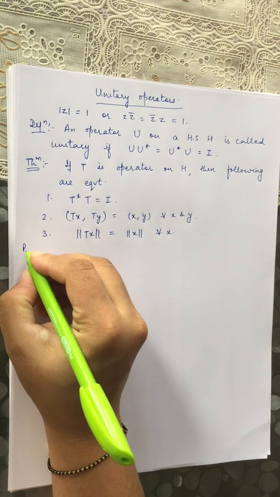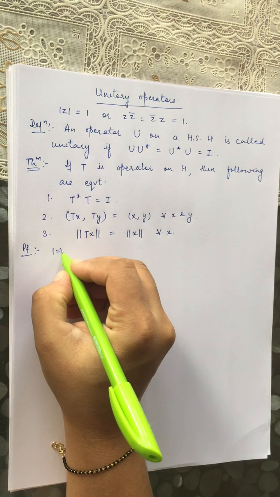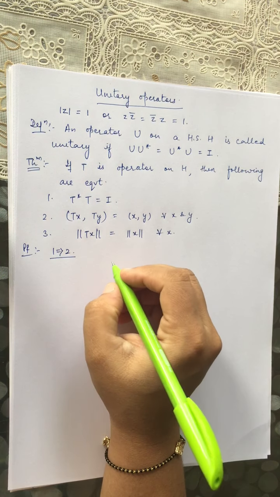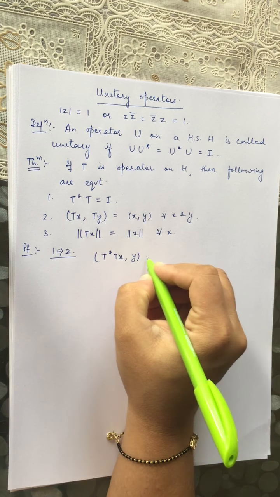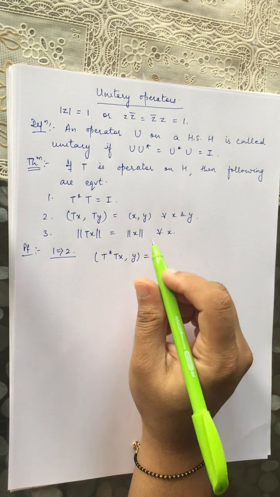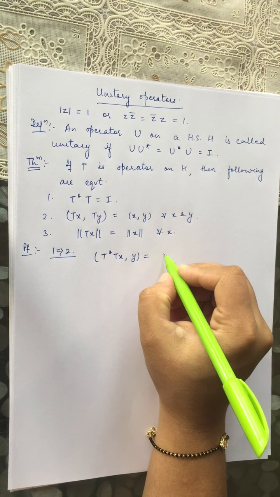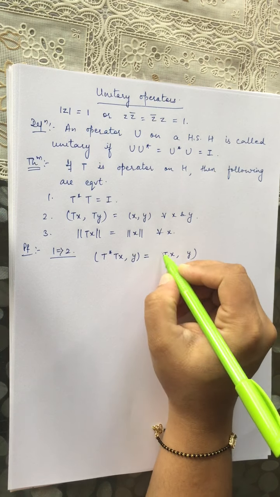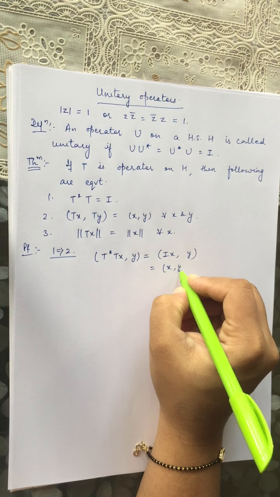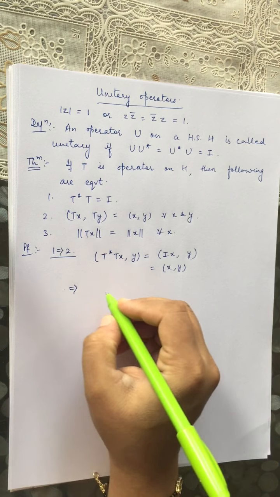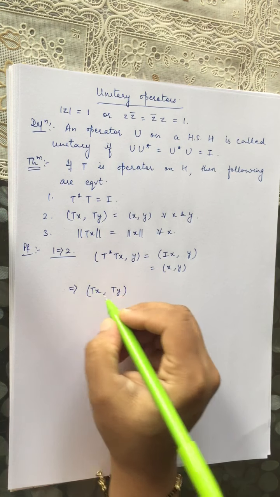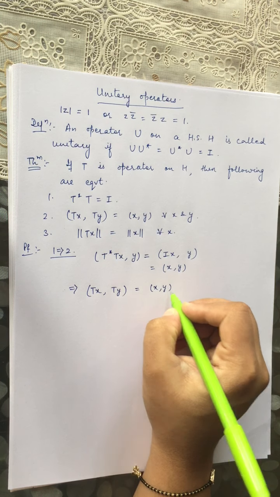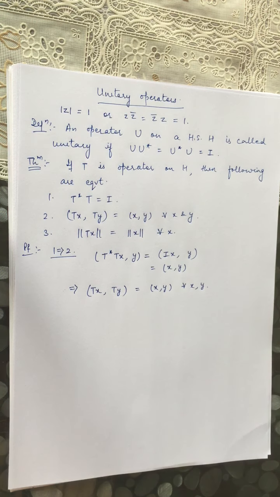Firstly we prove 1 implies 2. If 1 is true, then we start from the inner product of T star Tx with y. Because T star T is identity, this will become Ix and y. So this is just the inner product of x and y. Or we can say from here, this T star becomes T when we operate it at y. So Tx Ty is xy for all x and y. So the second condition is proved.